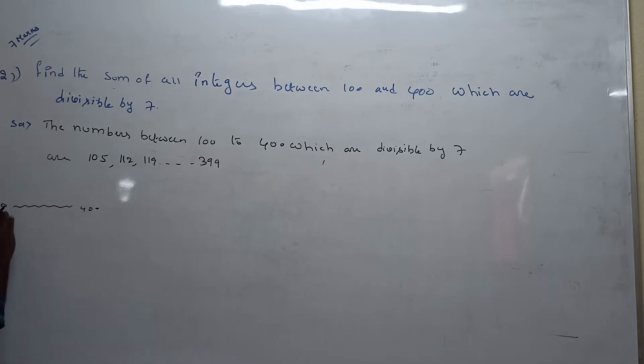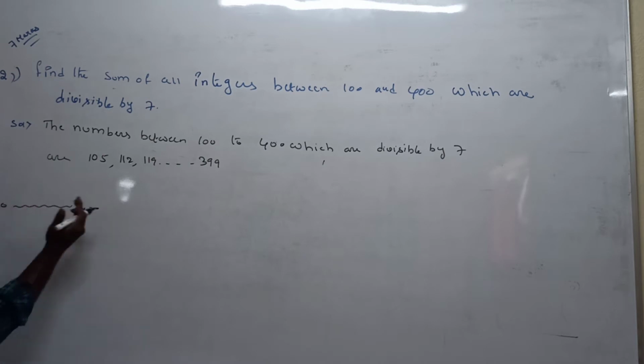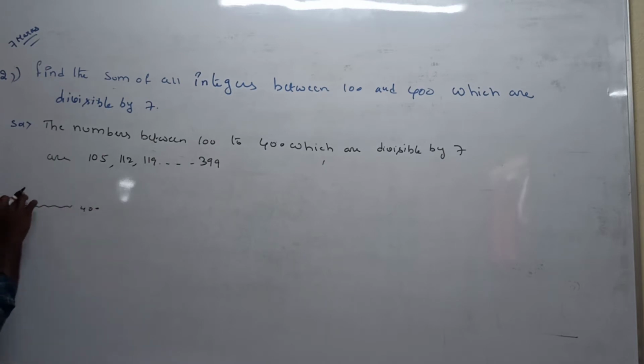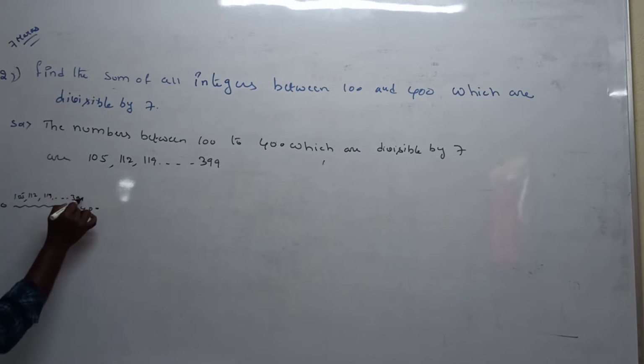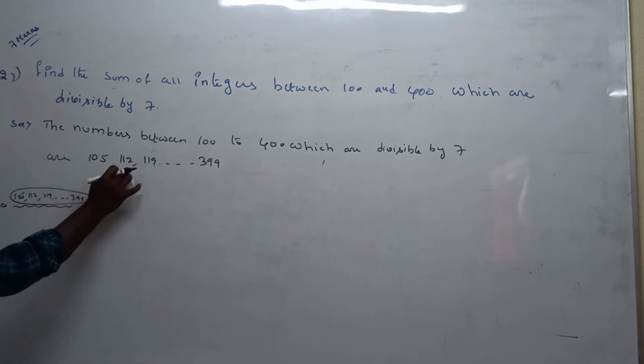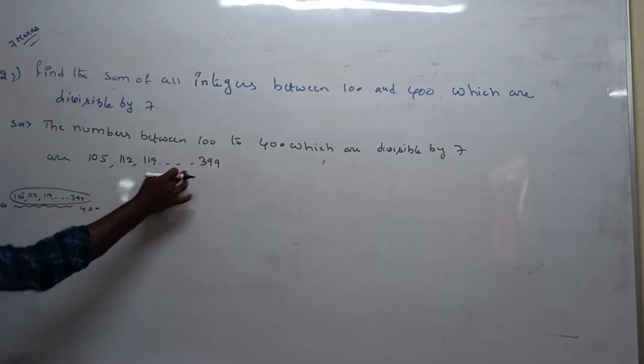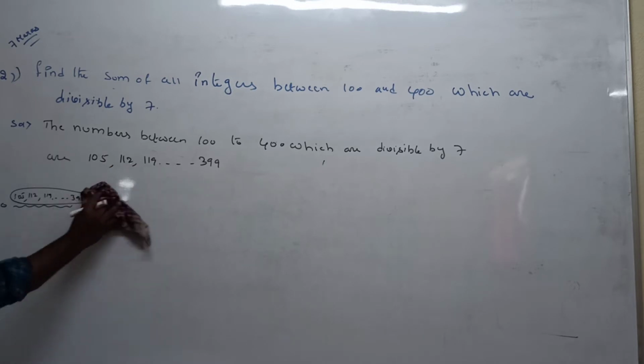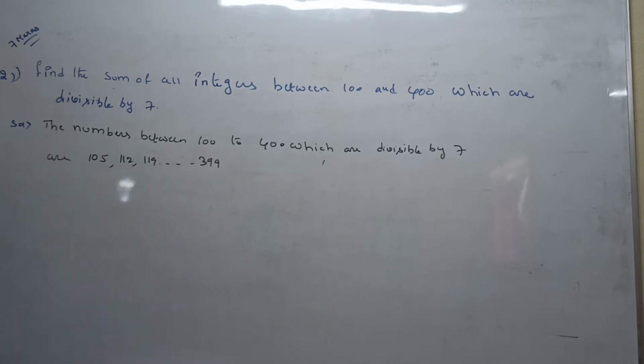Between 100 to 400 means more than 100, less than 400. 101 is not divisible by 7. 105 is divisible, next 112 is divisible, 119 is divisible, and so on up to 399. These all numbers are between 100 to 400. So we get this sequence.